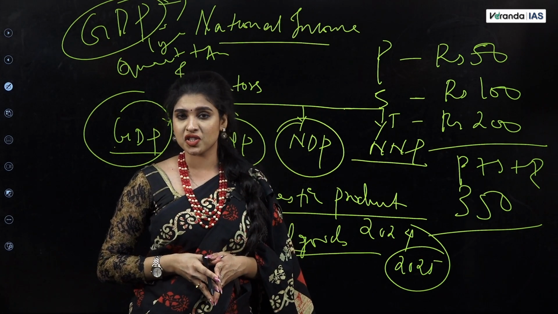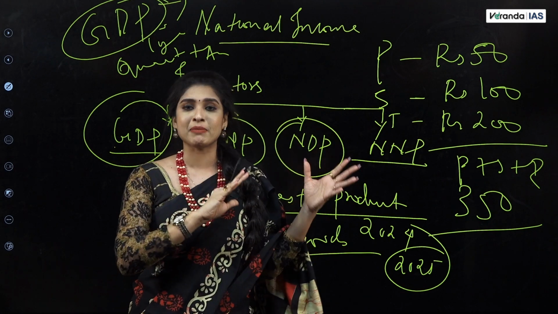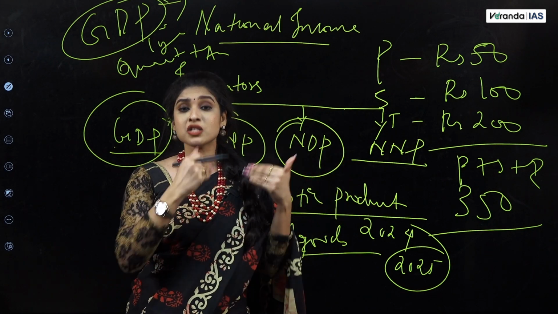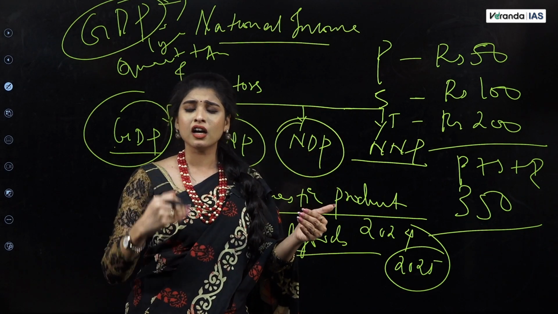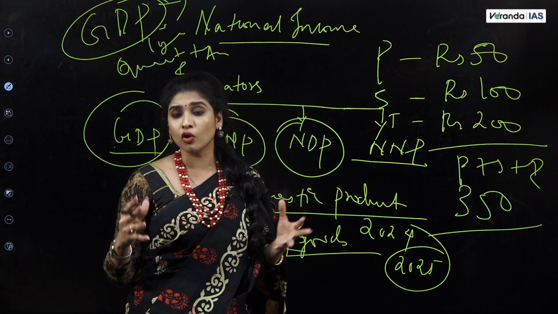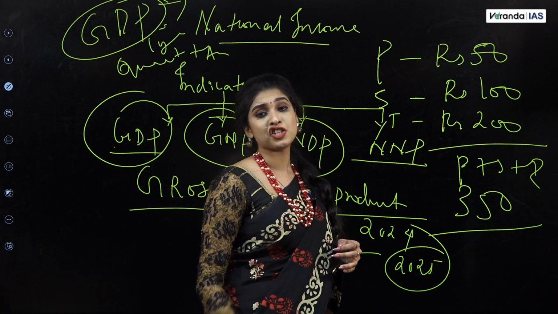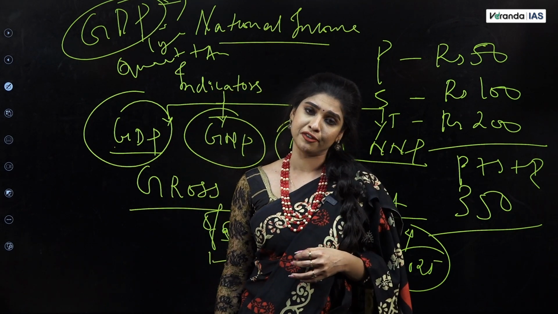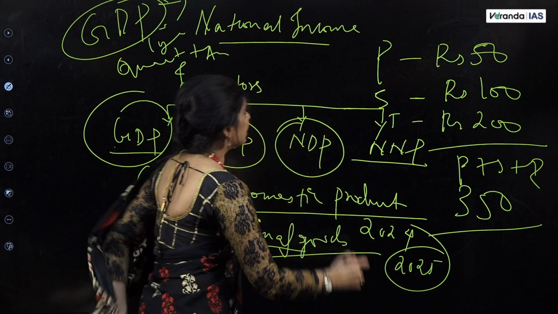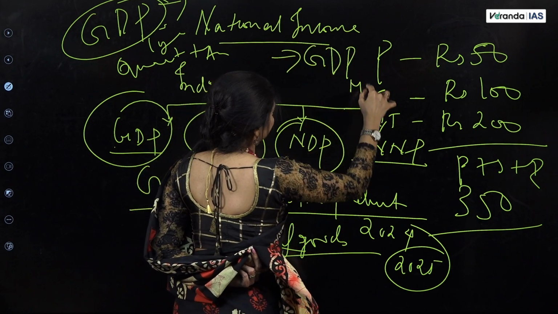Now, a quick look into certain more, or let's say another, current affairs of GDP. Up to 2015, if you see, in our country India, GDP was calculated using a different methodology. இப்போ 2015-க்கு அப்புறம், till today, a new methodology or a new method is followed. So let's have a quick look into what are the changes in the methods of calculating GDP after 2015. Point number 1 is GDP is calculated today at market price.